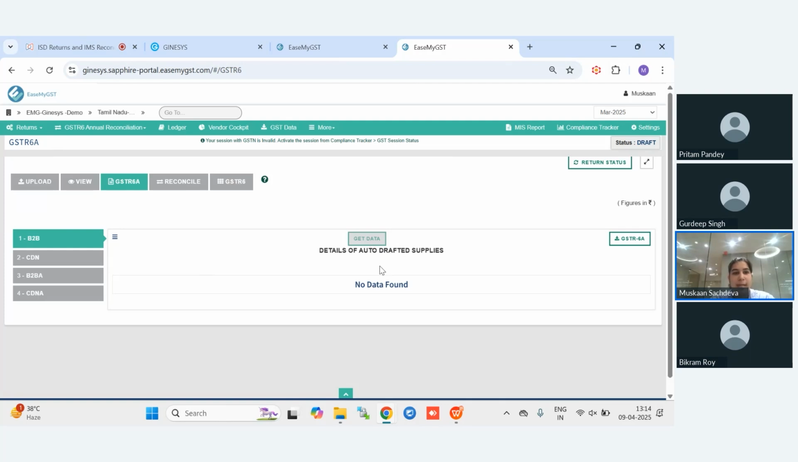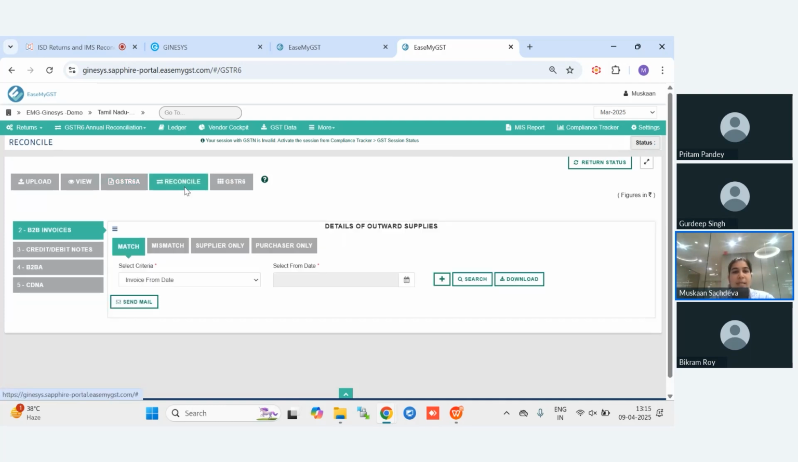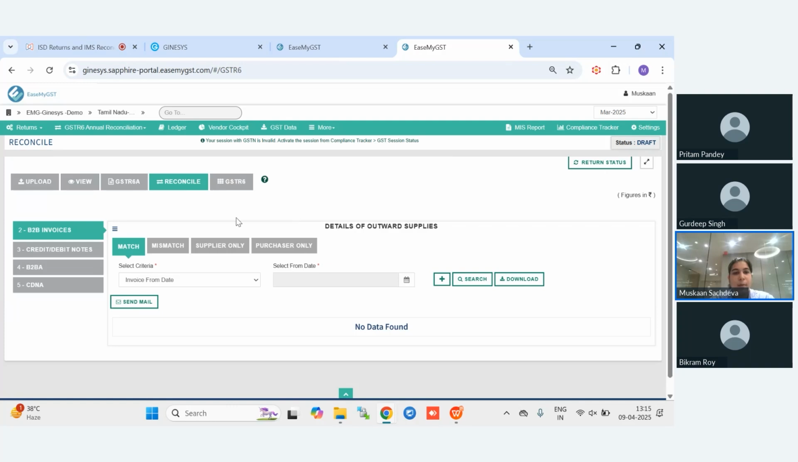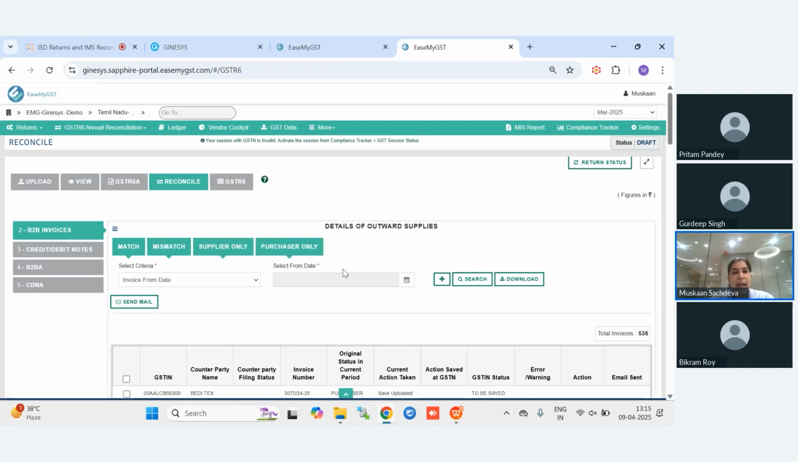Once the data has been fetched, we will reconcile that 6A data with your purchase service invoices, and then we will click on reconcile. Once the data has been reconciled, it will be shown in these 4 categories, that is match, mismatch, supplier only, and purchaser only.